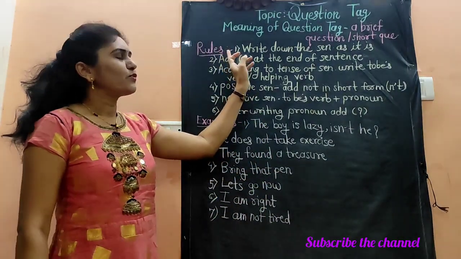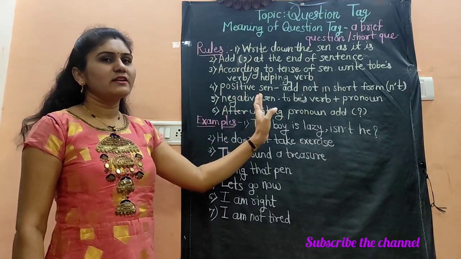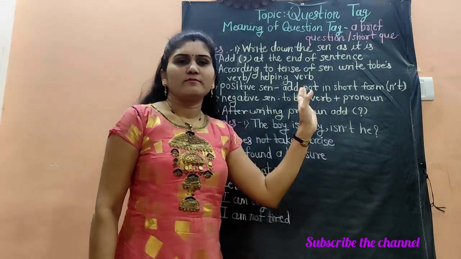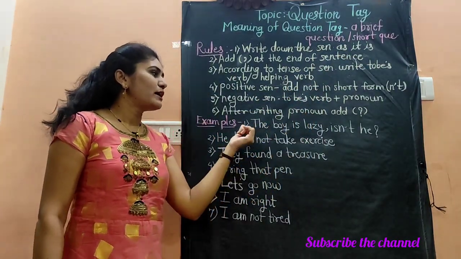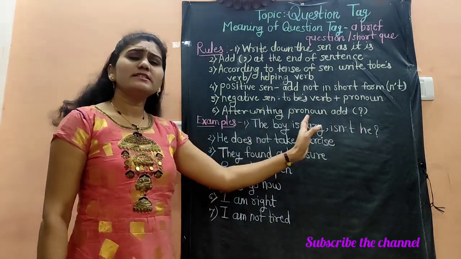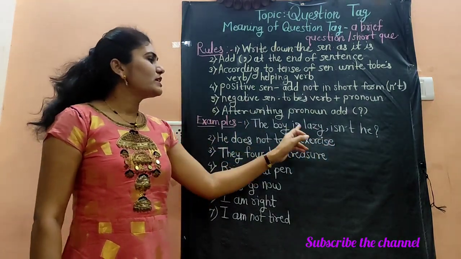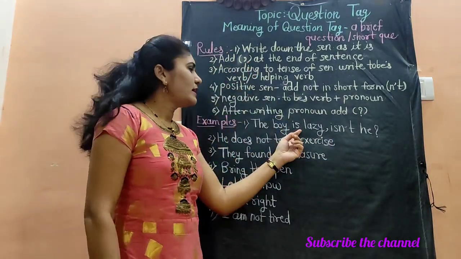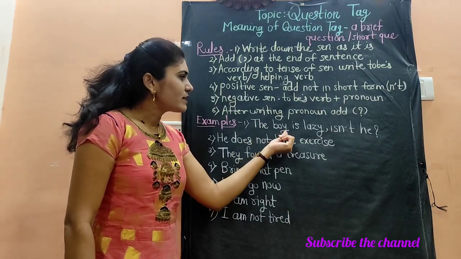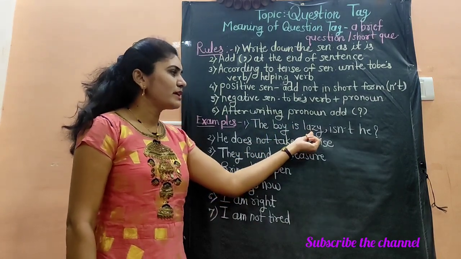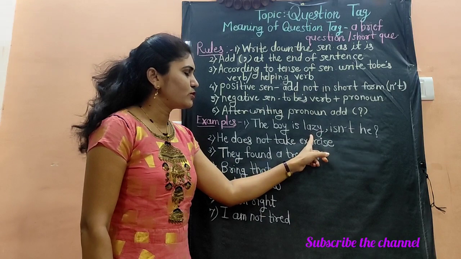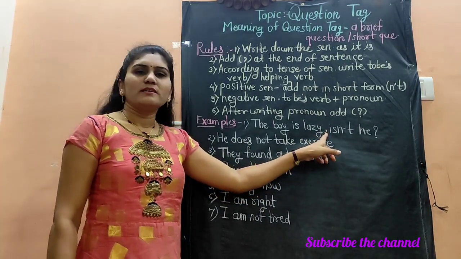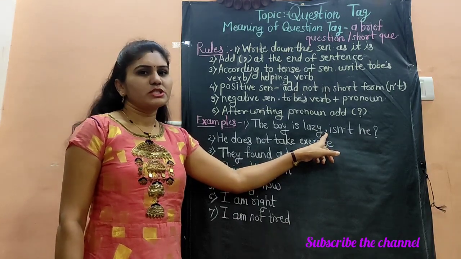The first rule or first change we have to do while writing the question tag of the sentence is, write down the sentence as it is. While making the question tag, you have to write the sentence as it is in the same way. Then after writing the sentence, you have to add the comma at the end of the sentence. In this sentence, the boy is lazy. After writing the sentence, at the end of this sentence, we have to add here the comma. The comma is also very important while writing the question tag.